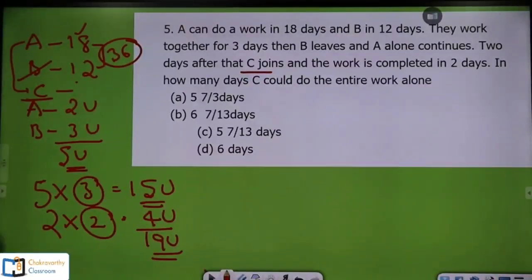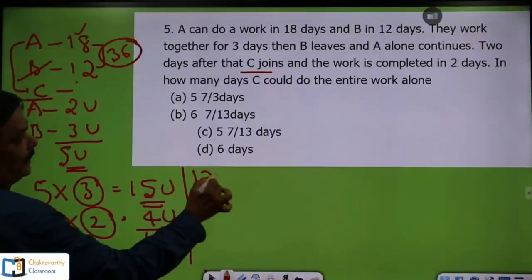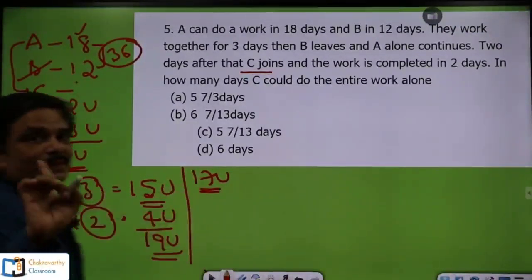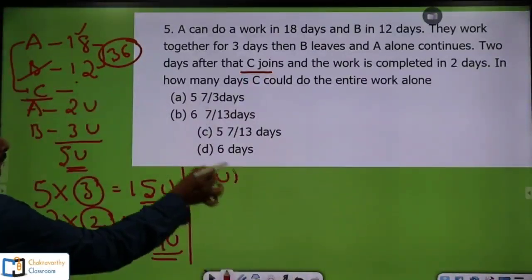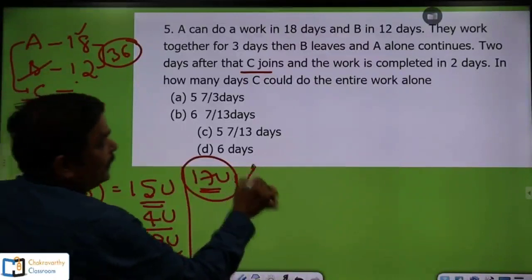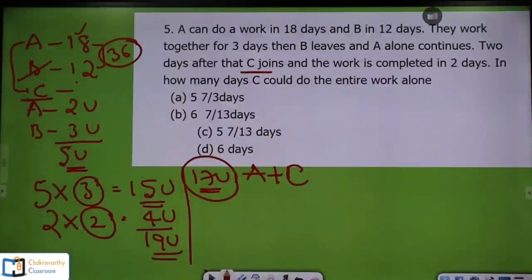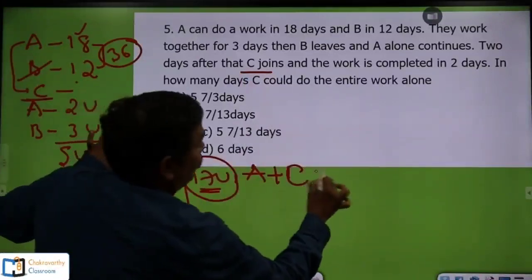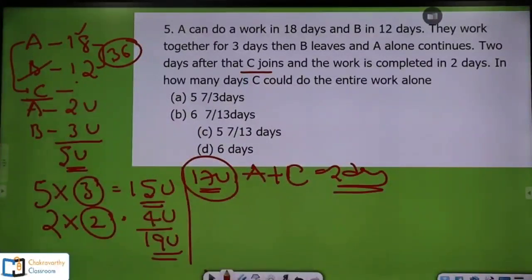In speed maths, I'll tell you, don't worry. Okay, now remaining work is 17 units. Now observe this one carefully, students. This 17 units of work has been done by A and C together. In how many days? 2 days. So now here, clearly you can do in this way.